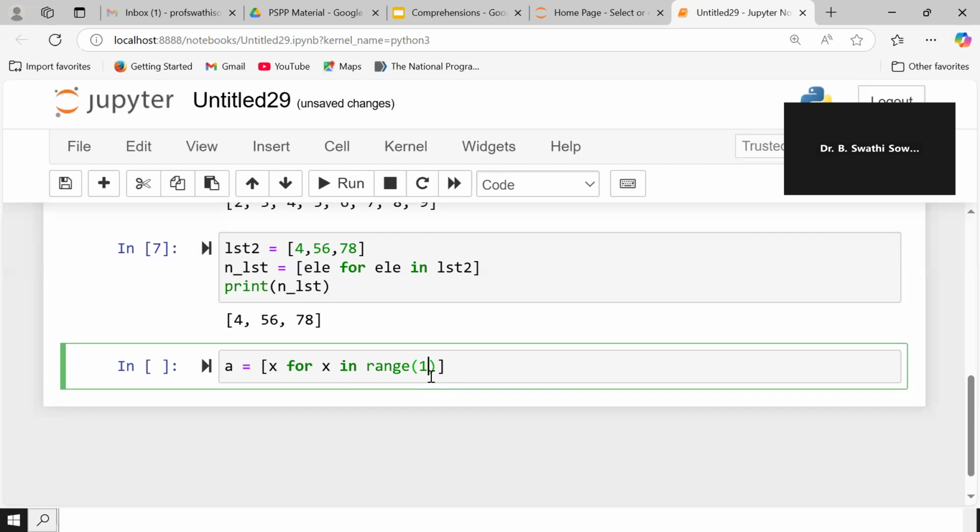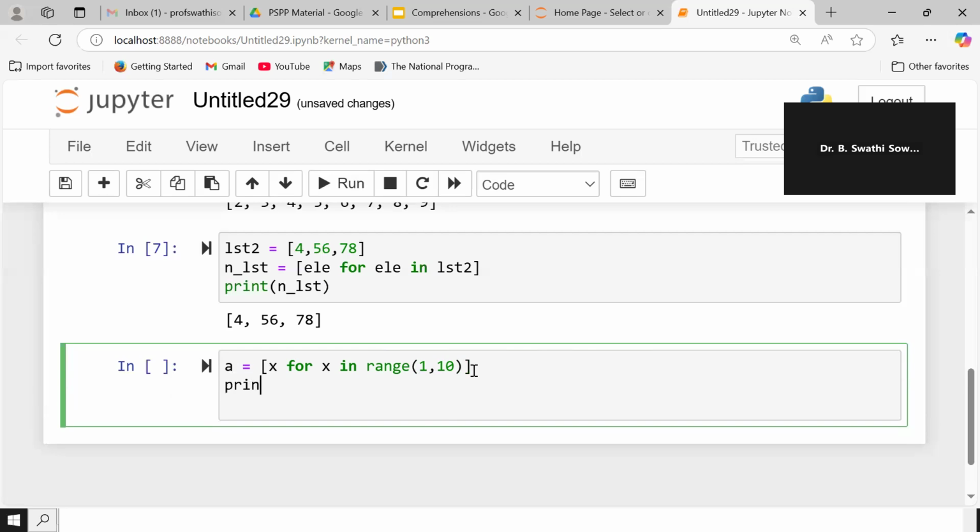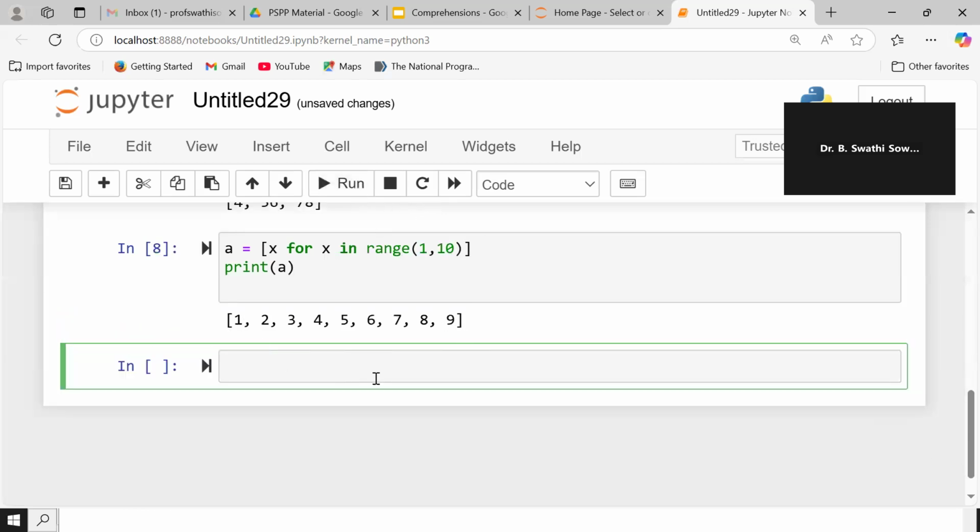So 1, comma 10. Okay. What it means is, from element 1 to 9, all the elements will be taken care of and stored in the X value, and that list is being stored in A. Now let us check whether it is stored or not using the print statement. Print A. Now I'm running the code and I'm getting the list ranging from 1 to 10.